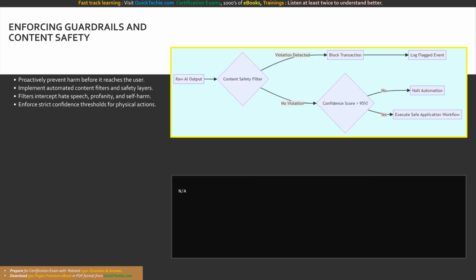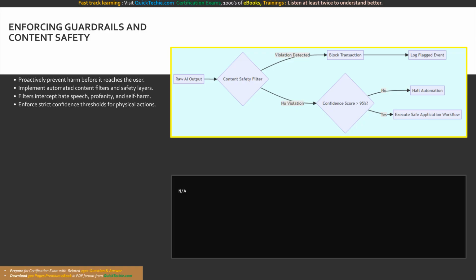Traceability allows us to investigate operational issues after the fact, but accountability also strictly demands that we proactively prevent harm from occurring in the first place. An accountable AI architecture actively intercepts and neutralizes risks before they ever reach the end user. This is achieved by enforcing strict programmatic guardrails, most notably through the mandatory implementation of robust content safety filters.